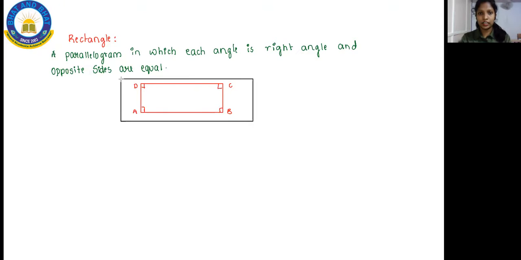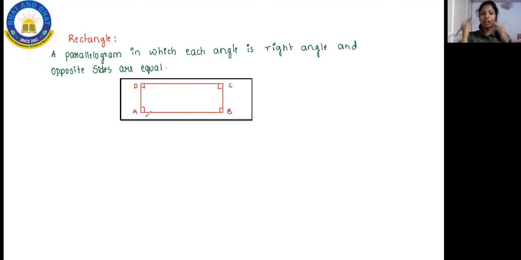Let me write this neatly so that you will understand. Students, you can see there are 4 angles here. This we can even call a parallelogram. You can see both the lines are parallel to each other. In this, you can see the right angles formed. Angle A is 90, even D is 90.